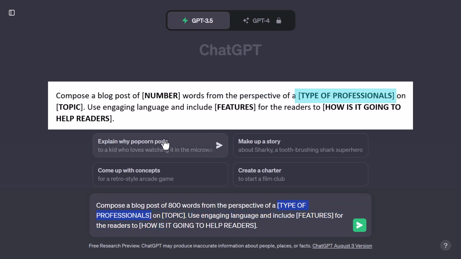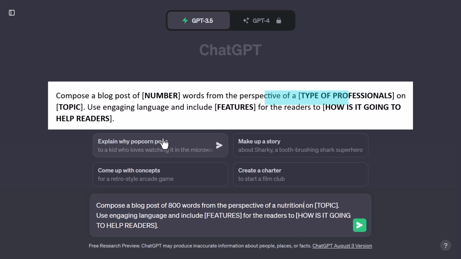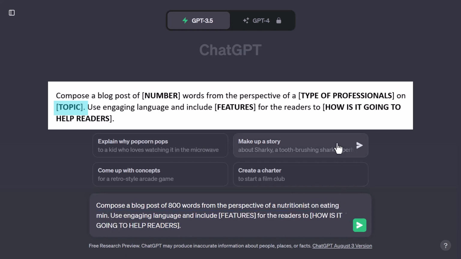Replace types of professionals with your profession. For instance, you can type nutritionist. Replace topic with the subject of the topic on which you want to write a blog post. For instance, you can type eating mindfully, nourishing your body and the soul.